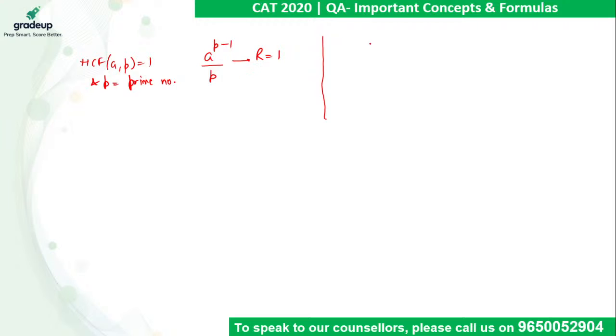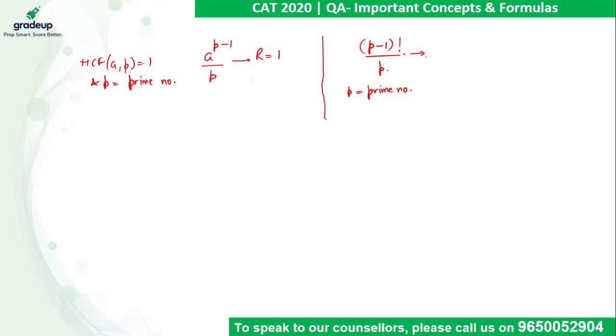On the other side, (p minus 1) factorial when divided by p, where p is a prime number. We can take examples: if p is 2, 2 minus 1 is 1, 1 divided by 2; or if p is 3, 2 divided by 3; or if p is 5, 4 factorial divided by 5.